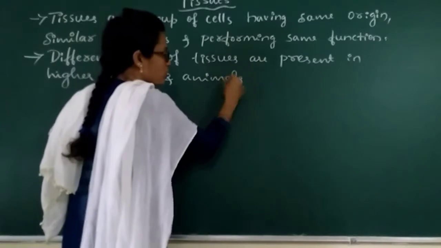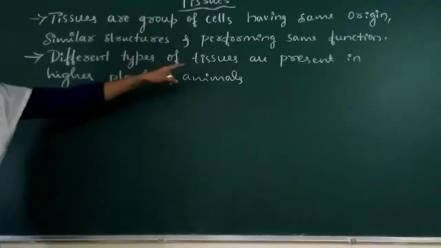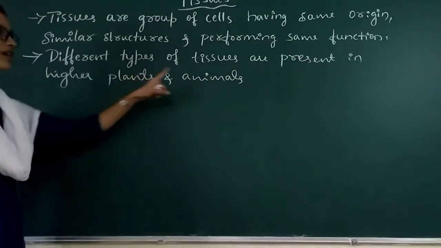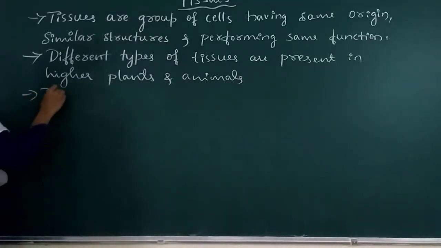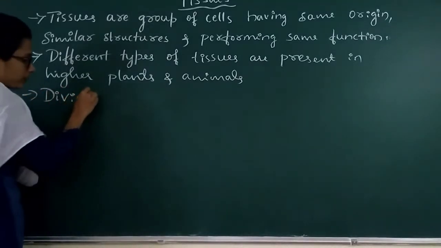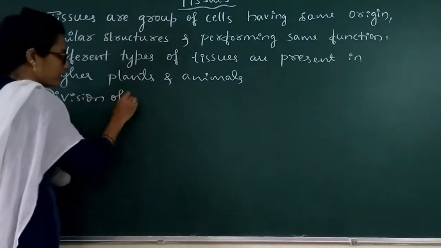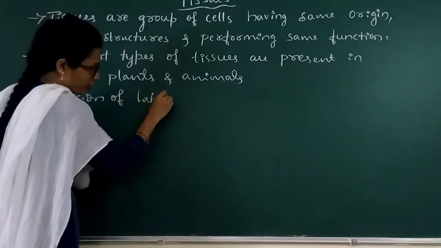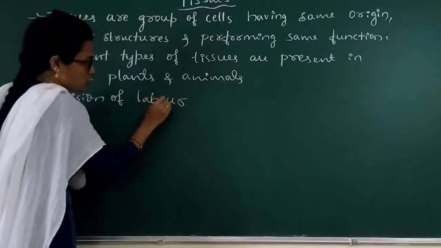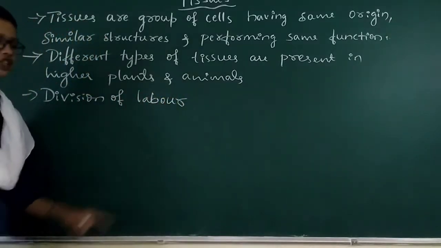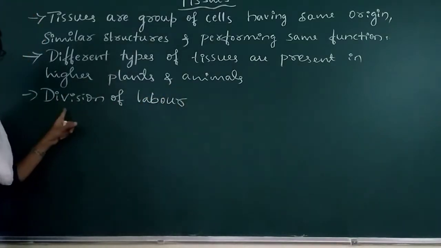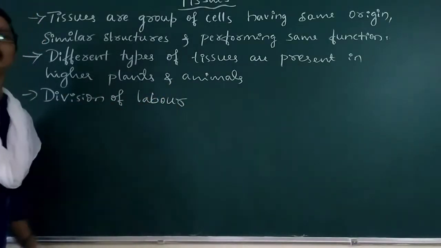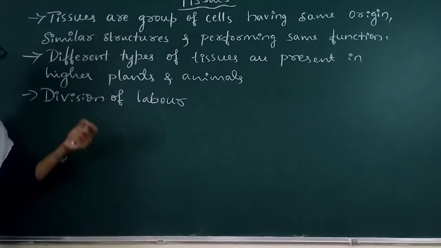Due to the presence of different types of tissues in higher plants and animals, we can observe division of labor. Presence of different types of tissues in plants and animals provides division of labor.